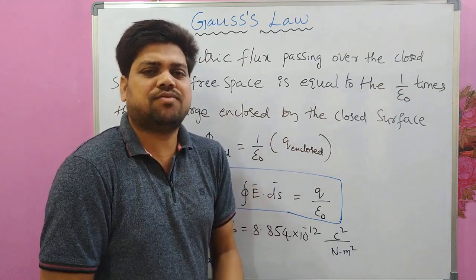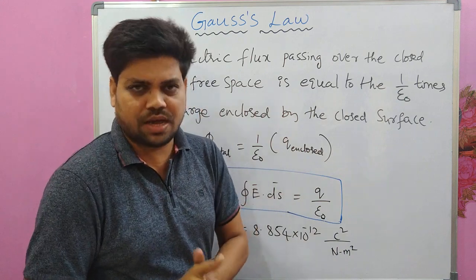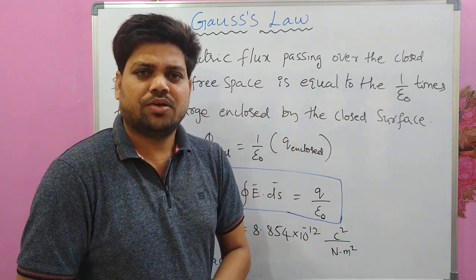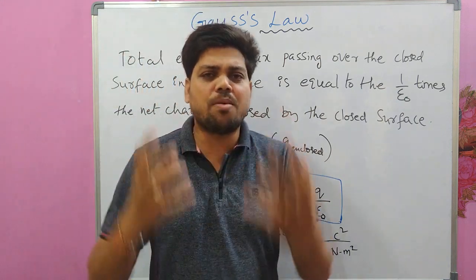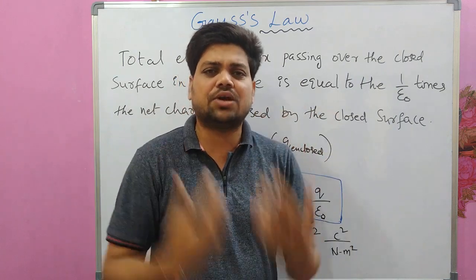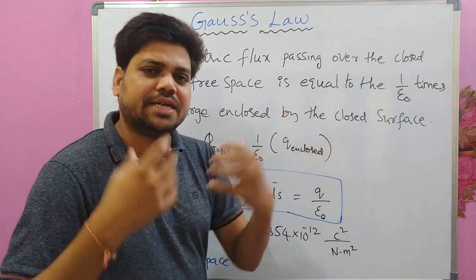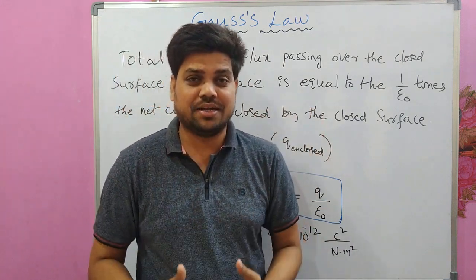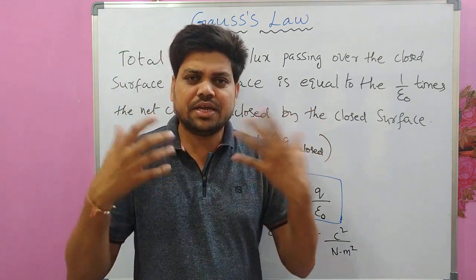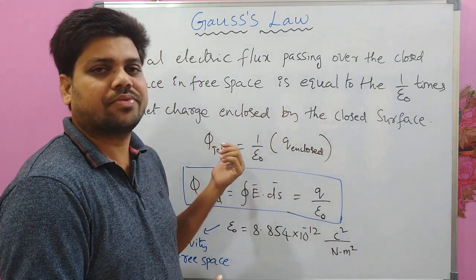If you want electric flux passing over the closed surface, you can just simply find out how much electric charge is enclosed by that surface, and that divided by epsilon naught will give you the electric flux.